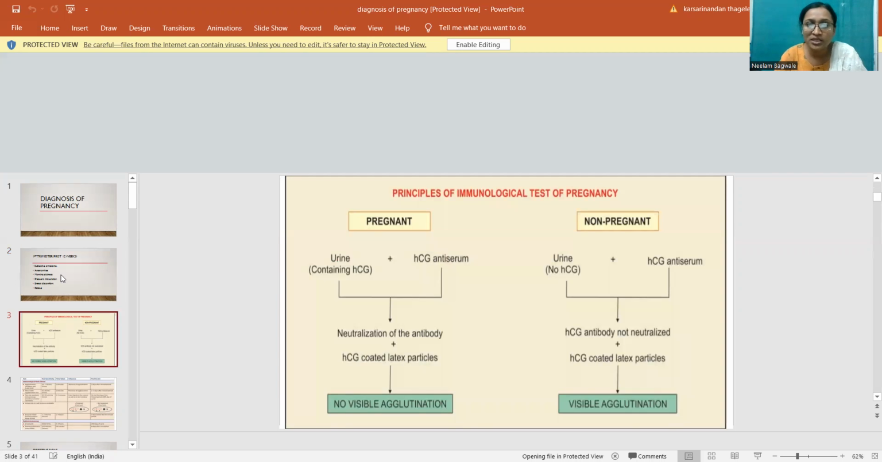So the principle of the immunological test of pregnancy: the pregnant woman should undergo the urine test, which contains HCG, or a blood test, that is HCG anti-serum. Here there is neutralization of the antibody plus HCG coated latex particles, so there is no visible agglutination. In non-pregnant women, there is visible agglutination in this test.